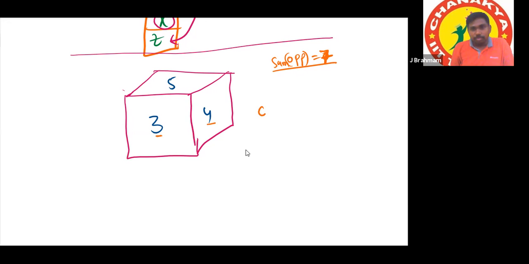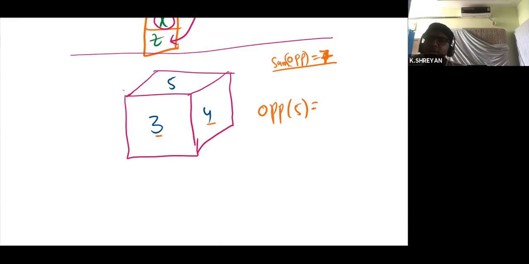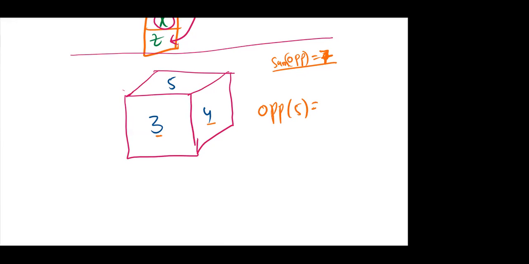Now tell me, what is the number opposite to 5 here? Sir, we need one more case. They should give us one more case. Suppose this is the only dice given, then we can tell the possibilities, 2, 1 or 6.